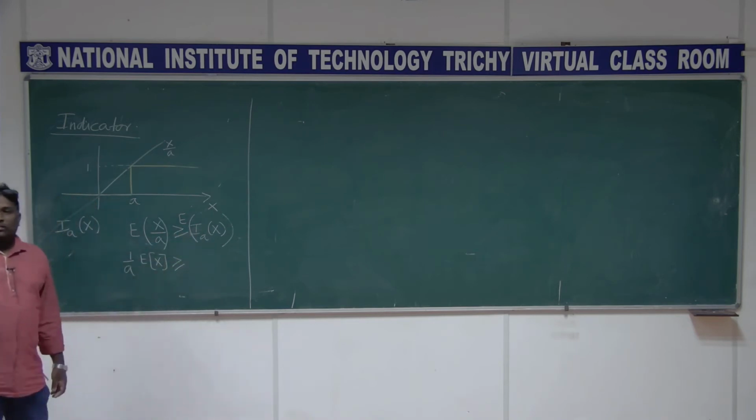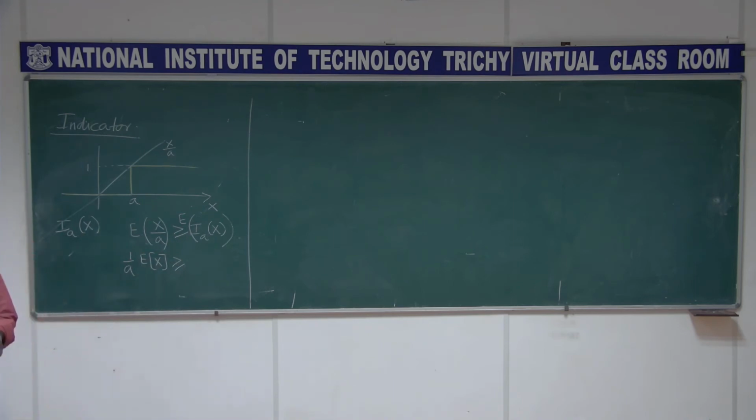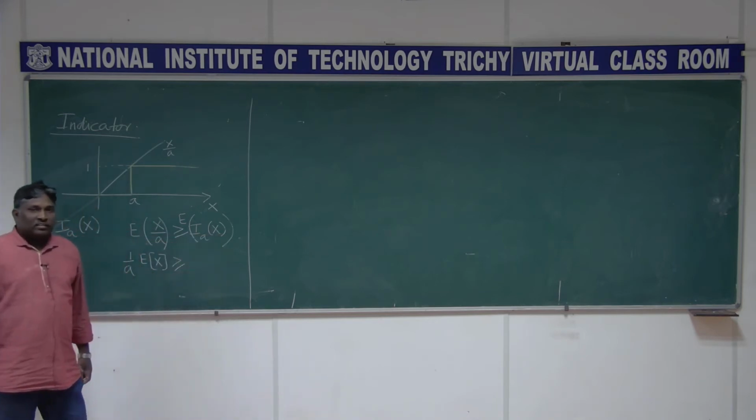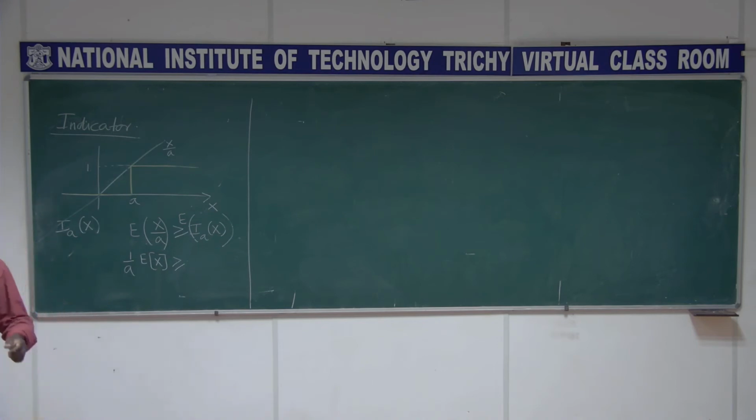How do we find out the expectation of Ia of x? Can you expand it? How will you do that? What is the expectation of a function of x? It is the integral of the function of x multiplied with the density function, dx. So that is what I am going to do here.